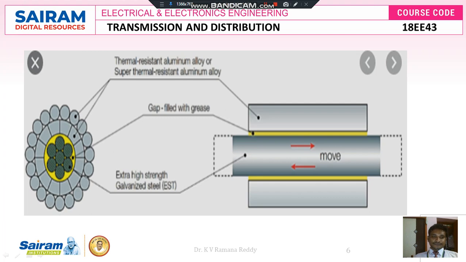Here these are called galvanized steel conductors, and these conductors are aluminum conductors. Between galvanized steel and aluminum conductors there is a small gap. This small gap is filled by grease in order to reduce the potential difference between these two strands. One is steel strands, galvanized steel strands, another one is aluminum strands.